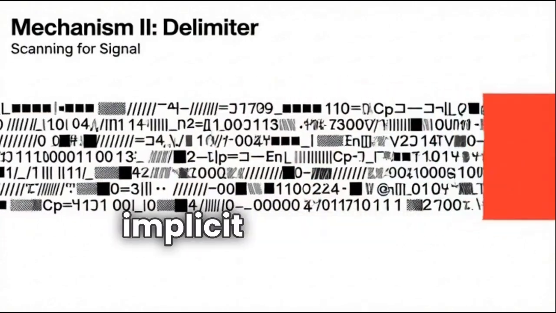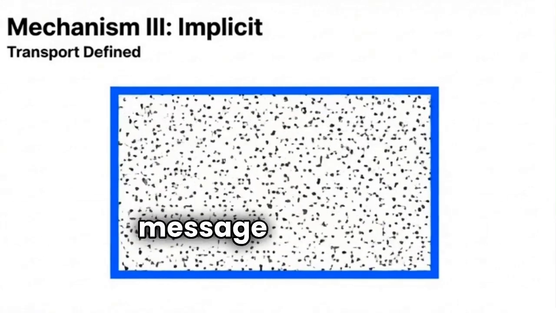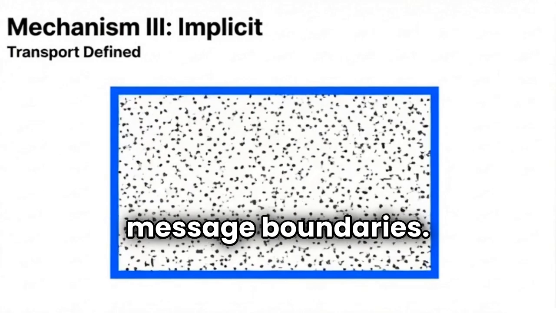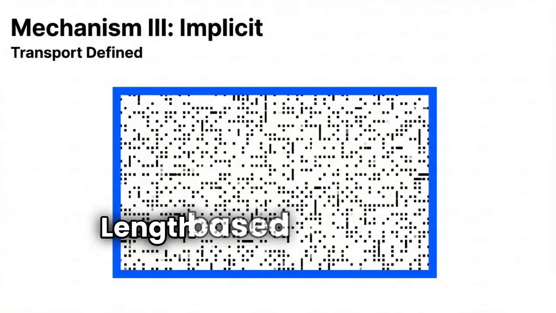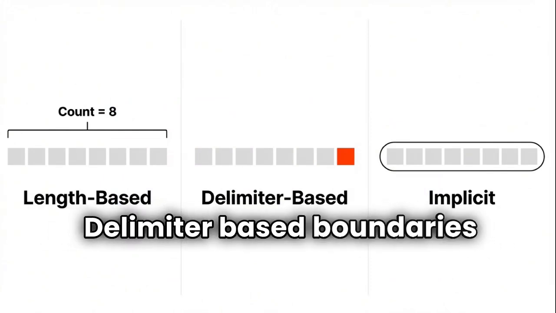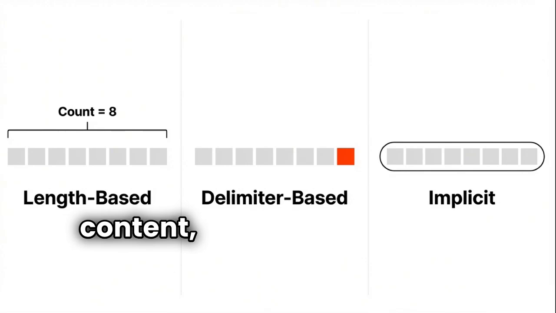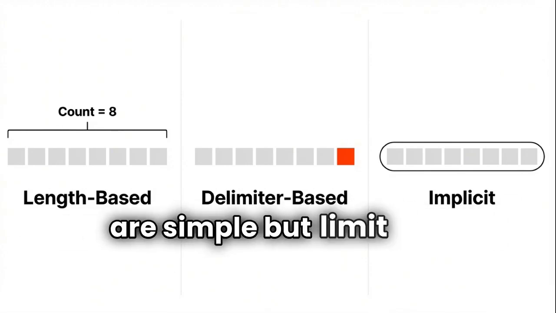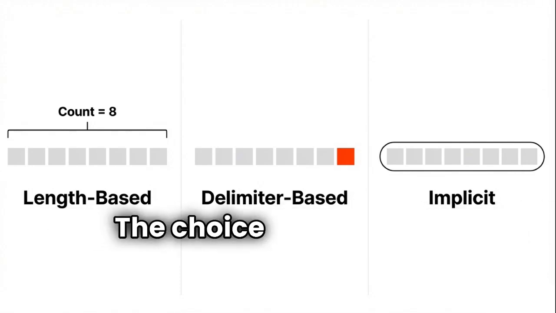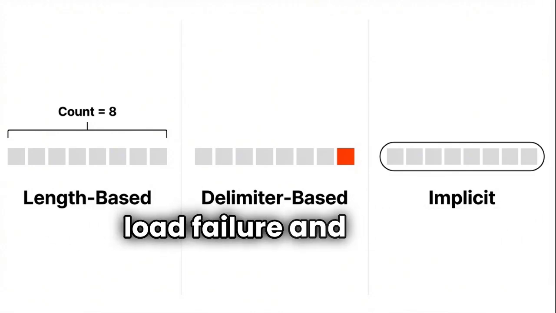A third approach is implicit boundaries, defined by the protocol or transport behavior. Some systems treat each received unit as a complete message by design. In these cases, the transport itself preserves message boundaries. Each approach has trade-offs. Length-based boundaries are precise but require careful bookkeeping. Delimiter-based boundaries are flexible but vulnerable to ambiguity if delimiters appear in content. Implicit boundaries are simple but limit how messages can be transmitted. The choice of boundary strategy directly affects how systems behave under load, failure, and scale.